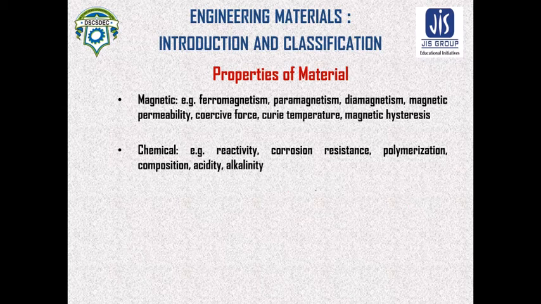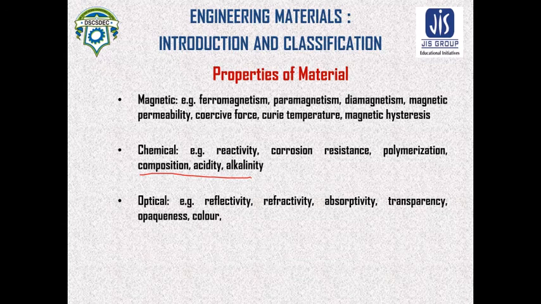Chemical property: chemical reactivity, corrosion resistance, polymerization, composition, acidity, and alkalinity are the chemical properties of the material.